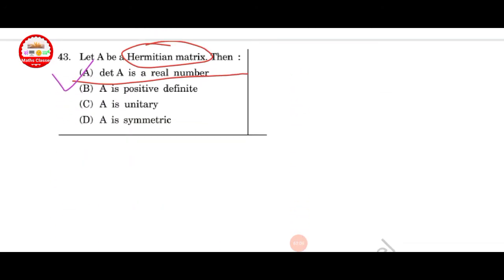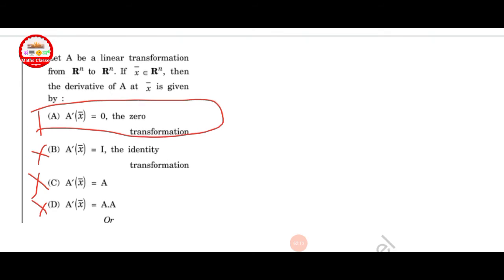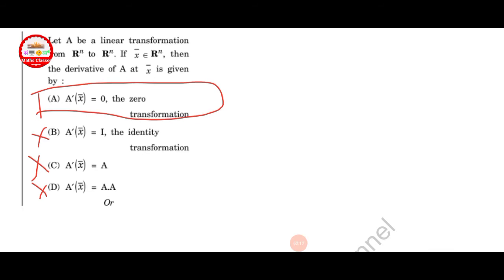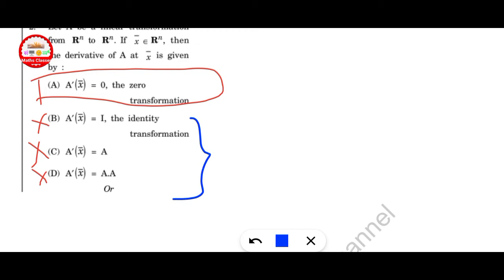Let A be a Hermitian matrix, then the determinant of A is a real number. This is a direct result. Next question: let A be a linear transformation from Rn to Rn. If x bar belongs to Rn, then the derivative of A at x bar is given by: here option A is correct. All other options are discarded. Option A is correct here.